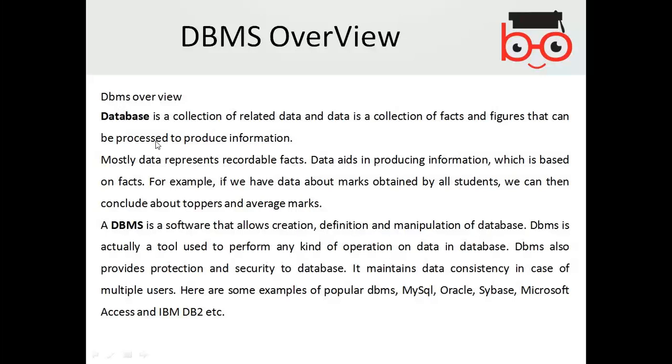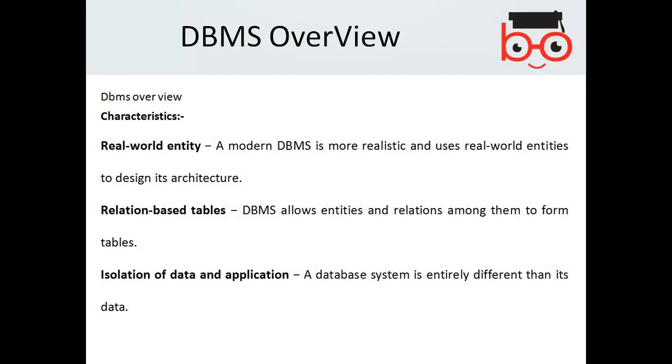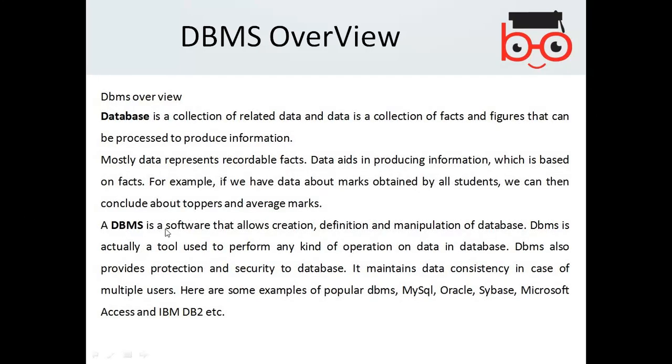No worries. A database is a collection of related data, and data is a collection of facts and figures that can be processed to produce information. Mostly data represents records, recordable facts. These are the definitions. Maybe I can quickly go through or skip them. A database management system is a repository, a collection of data, and after processing the data you get information.